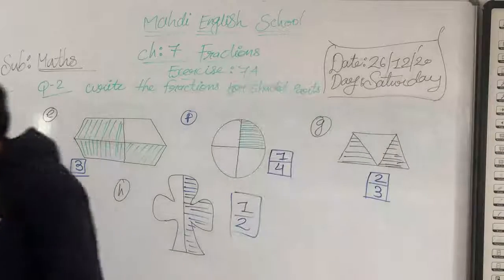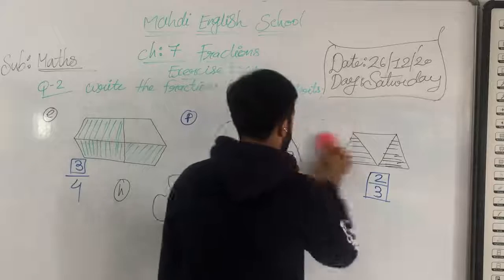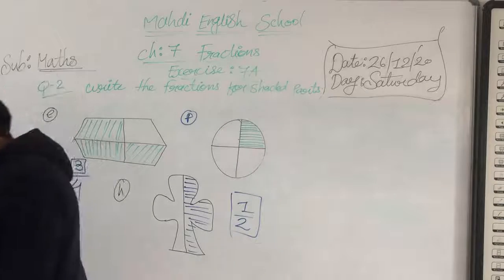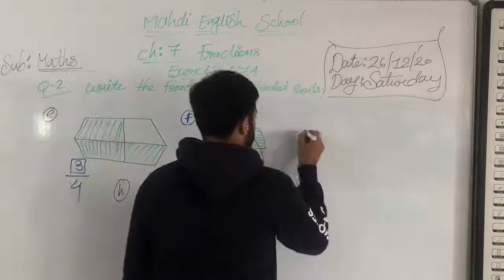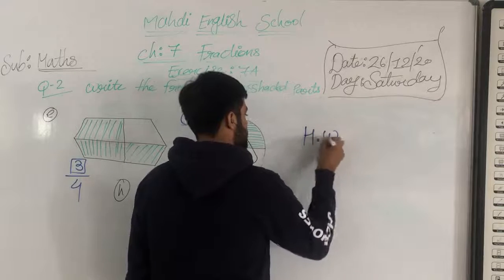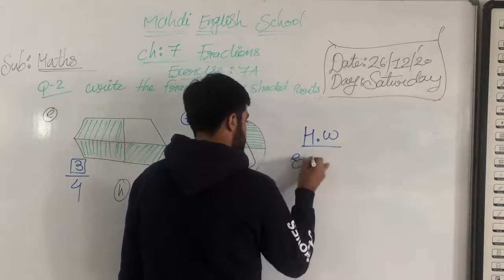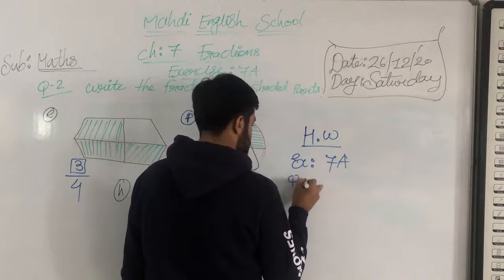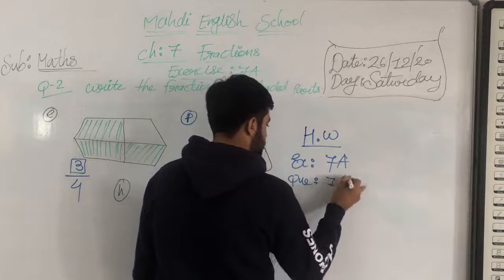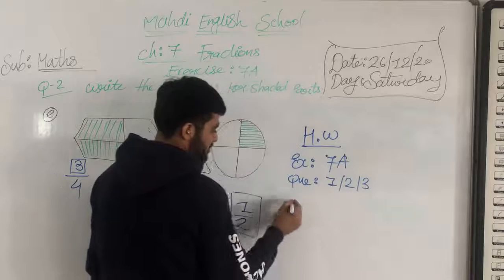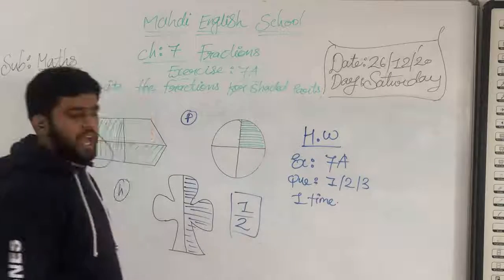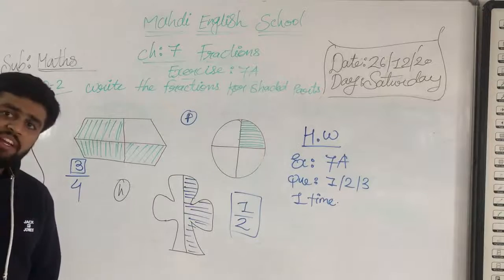Now here, my dear students, I give you homework. Today's homework you have to mention in your book. So today's homework is what, my dear students? Exercise number 7A, question number 1, 2, 3. 1 time. How many times here? 1 time. Understood? I hope you all understood, my dear students.